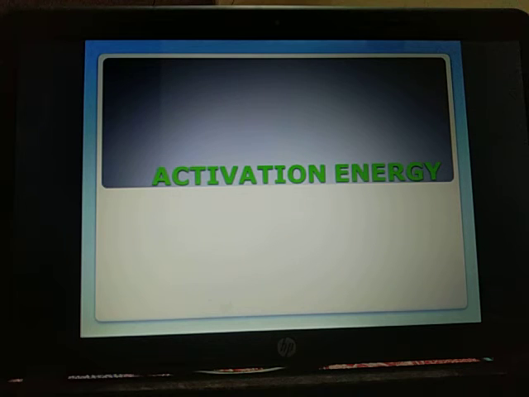the product. In an exothermic reaction, the energy content of the product is lower than that of the substrate. It is higher in case of an endothermic reaction. However, whether the reaction is endothermic or exothermic, energy is required for pushing the substrate molecule into the transition state. The difference in the energy level of the substrate and transition state is the activation energy required to start the reaction.